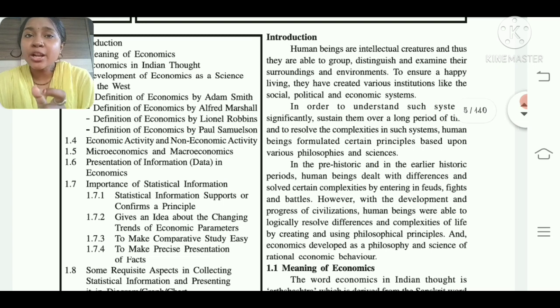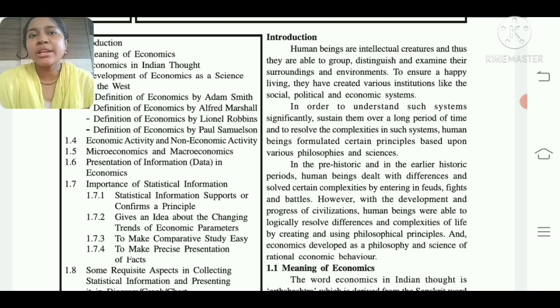After that, economic activity and non-economic activity. What is economic activity and what is non-economic activity, the difference between both of them, that we are going to see. And microeconomics and macroeconomics, we are going to see in detail. Economics is always divided into two parts, micro and macro.